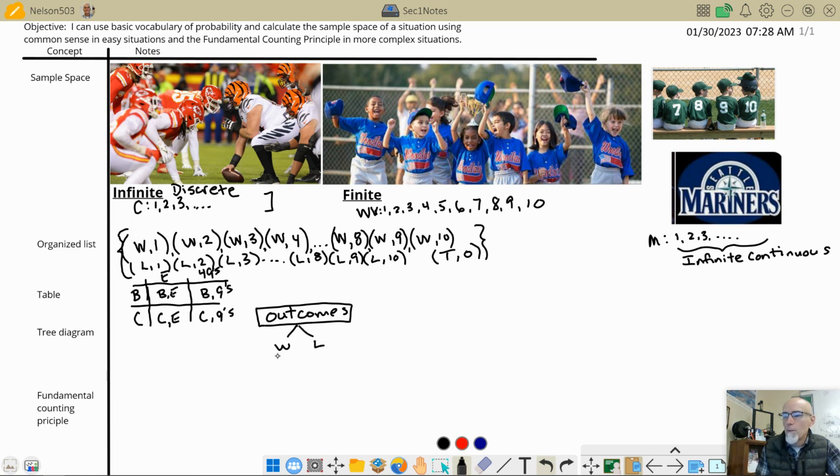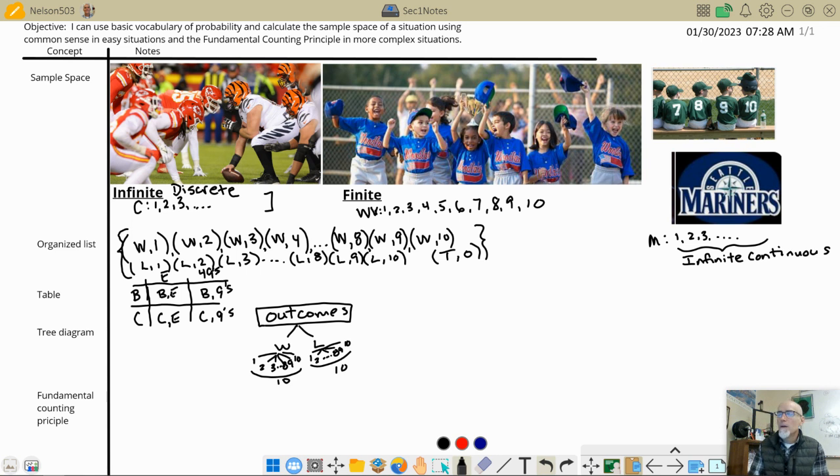And then how many different ways are there for them to win the game? With the Little League rules in place, well, they could win it by 1, 2, 3, 8, 9, 10. So there's 10 different ways over here. And then over here, we'd have the same kind of thing going on. We'd try to make a little diagram to show 1, 2, 8, 9, 10. So there's 10 different ways over here. And this is called a tree diagram.